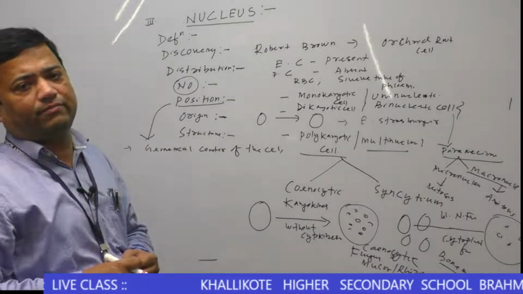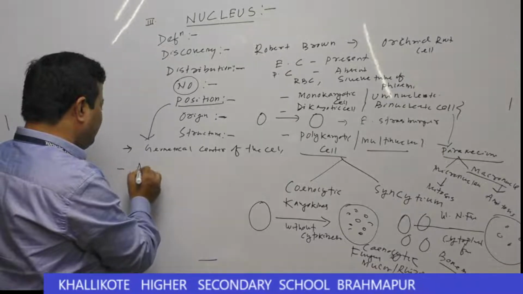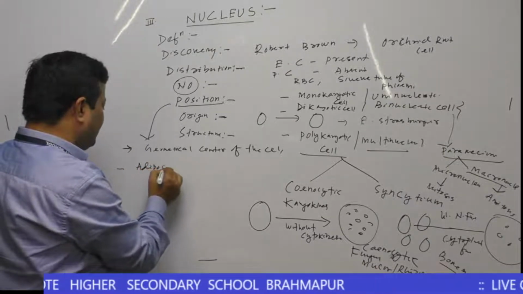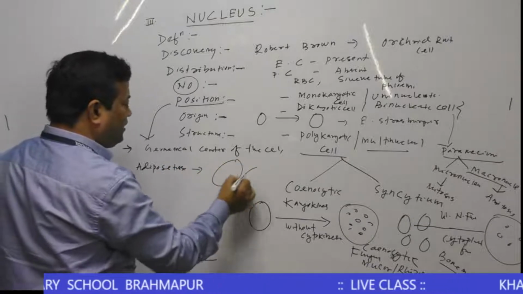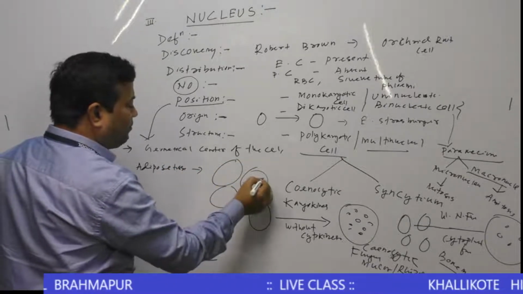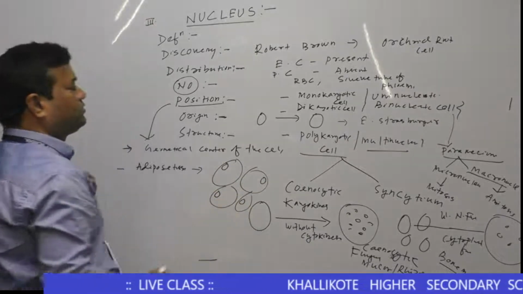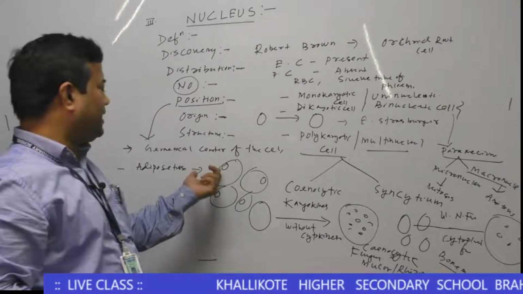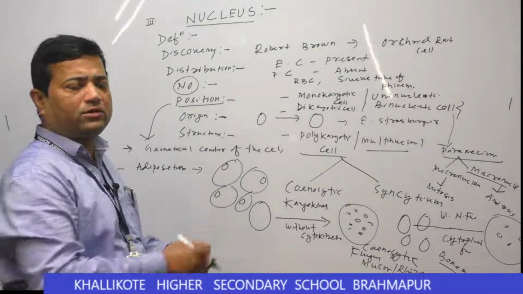Then in the case of adipose tissue, the nuclei are located at the periphery of the adipose cell. You remember, nuclei are located at the peripheral portion of the adipose tissue.